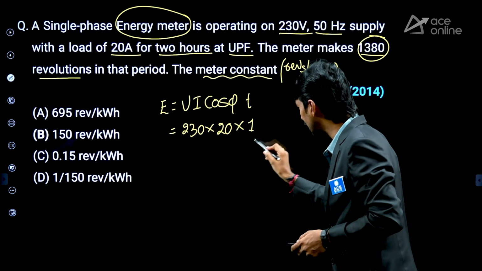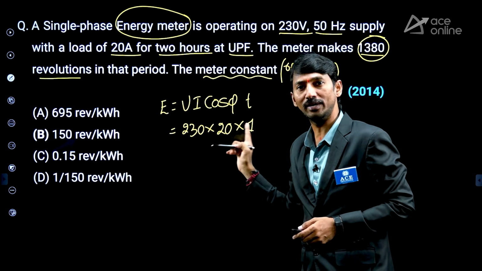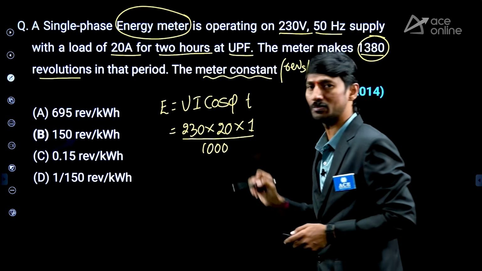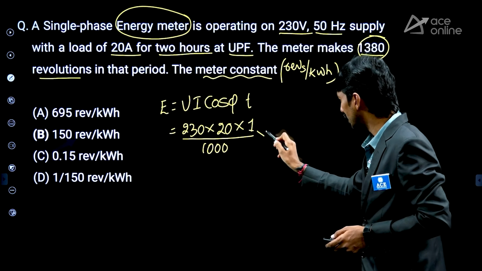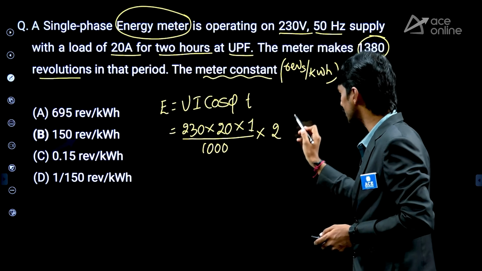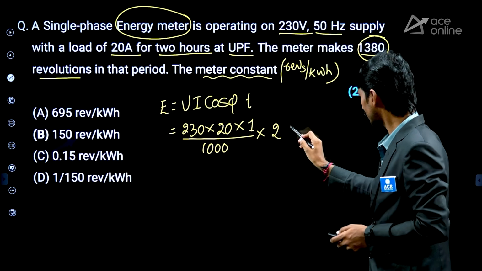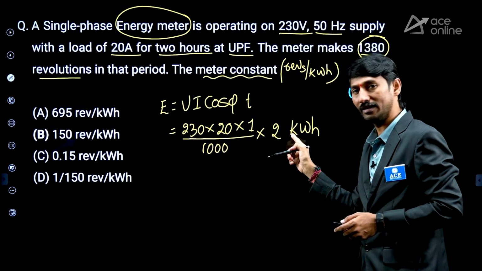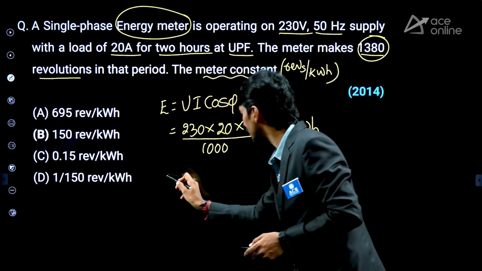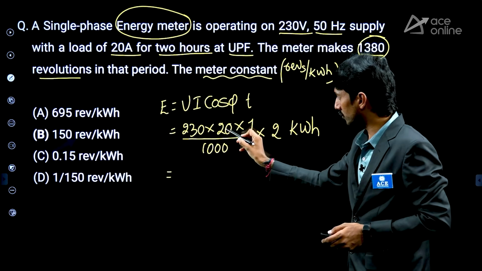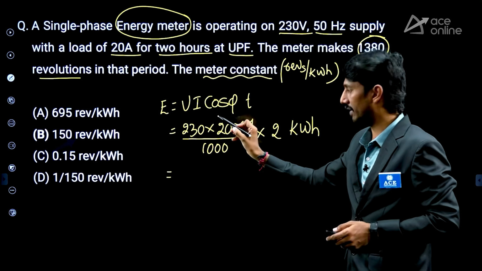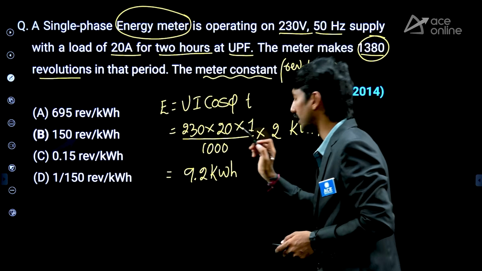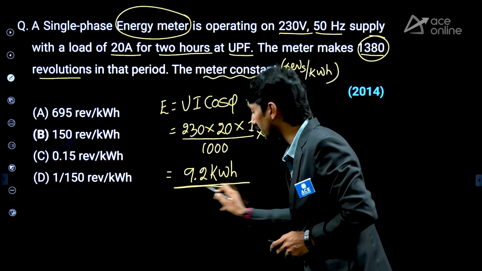See, 230 into 20 into 1 means V into I into cos phi. This is watts. I am making that into kilowatts by dividing with 1000, into time of operation, which is 2 hours. This is kilowatt and this is hour, therefore the value we are getting is in kilowatt hour notation. Now, if you simplify this, what will be there? 2 2s are 4, and correspondingly we are going to get 9.2 kilowatt hour. This is the energy, 9.2 kilowatt hour.